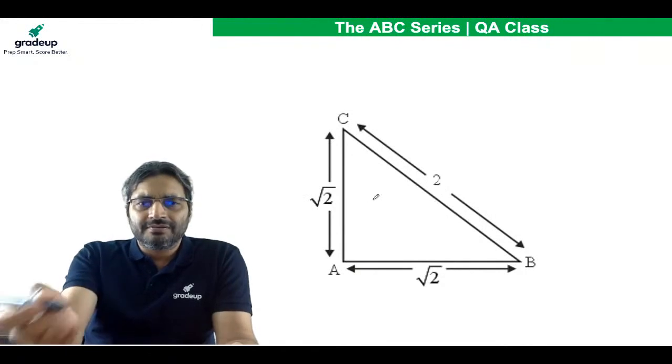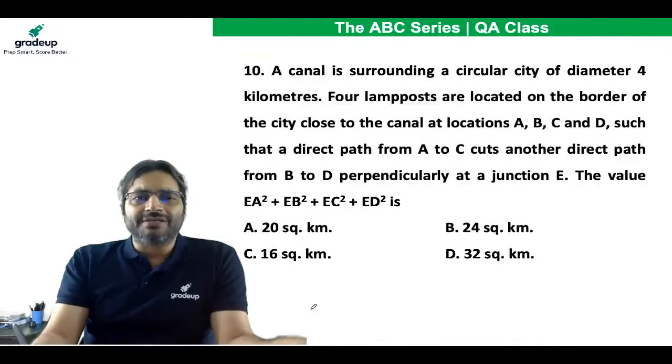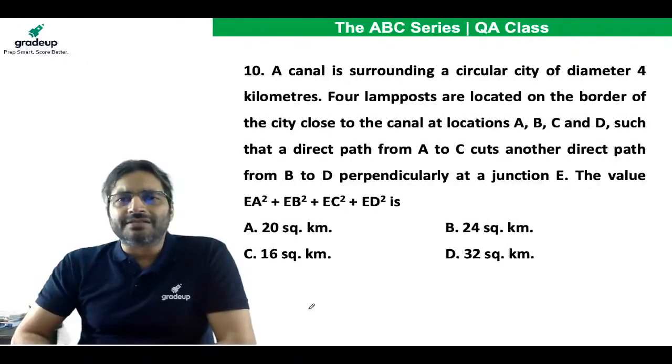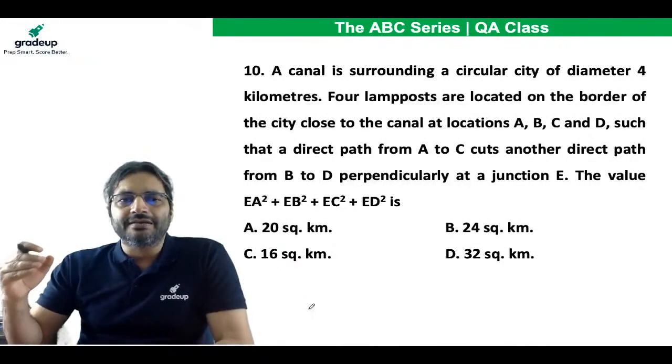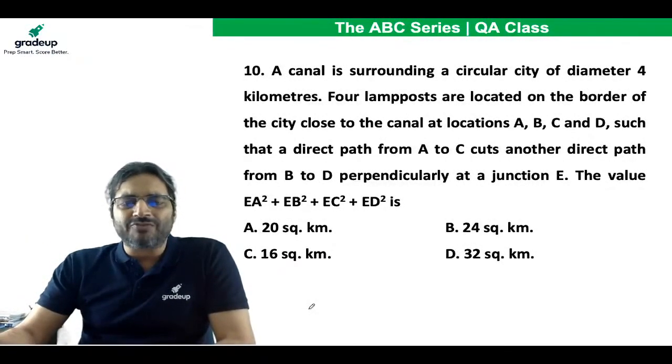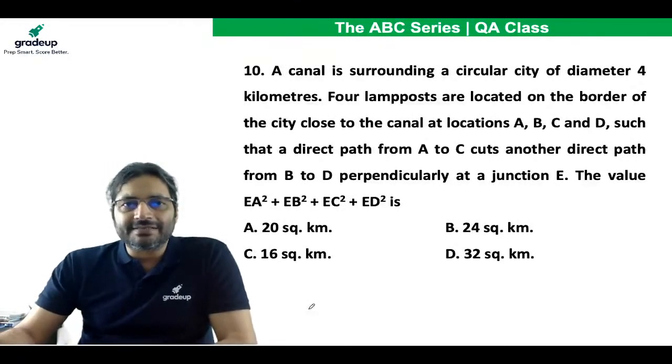This is the triangle for you, of course. Tell me about this. A canal is surrounding a circular city of diameter 4 kilometers. 4 lampposts are located on the border of the city close to the canal at locations A, B, C and D, such that a direct path from A to C cuts another direct path from B to D perpendicularly at a junction E. The value of EA square plus EB square plus EC square plus ED square is what? Yes, guys, tell me.